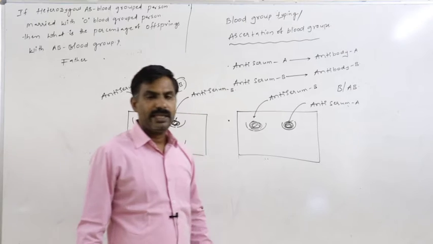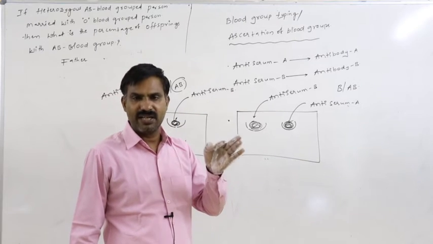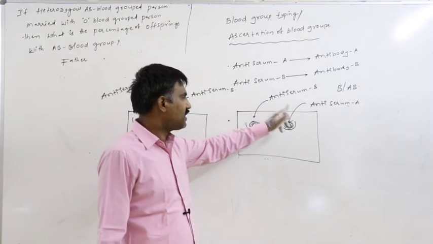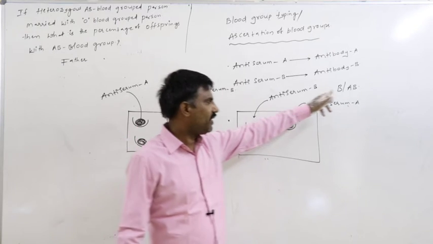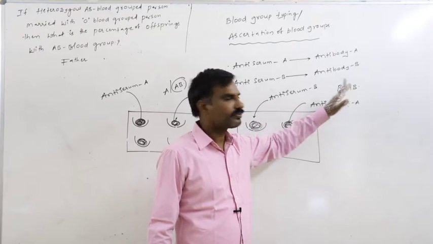Otherwise, if this blood sample reacts with both antiserum A and antiserum B, that is the AB blood group.